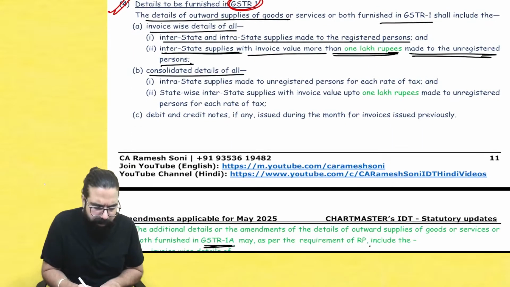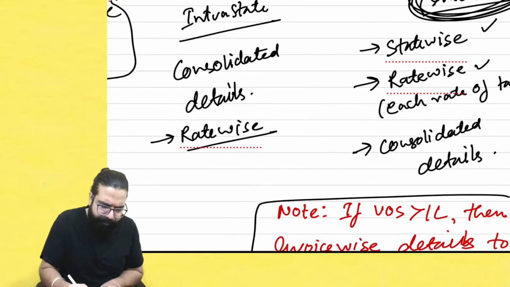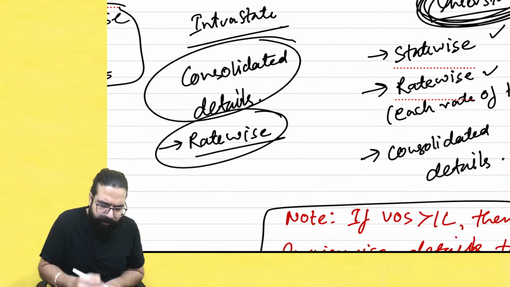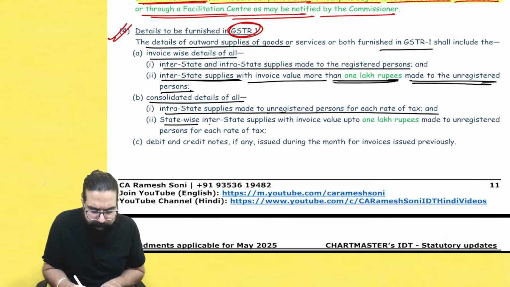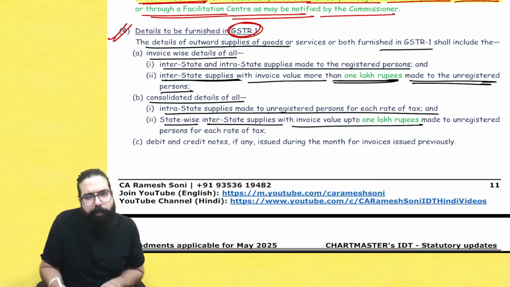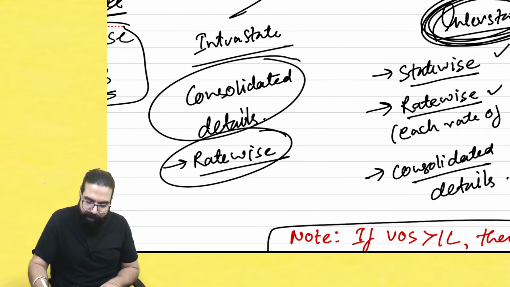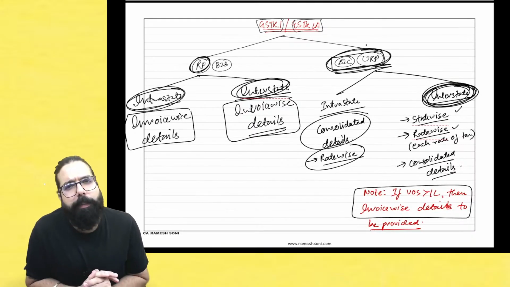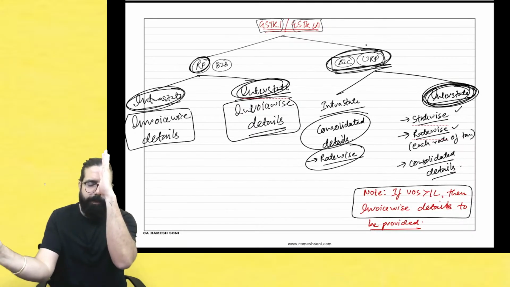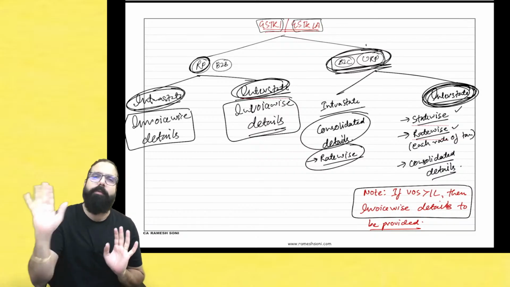Consolidated detail: intrastate supply to an unregistered person for each rate of tax. If it is intrastate, you have to give consolidated details rate-wise, for each rate of tax. State-wise: interstate supply with invoice value up to 1 lakh, where the invoice has not crossed 1 lakh, made to an unregistered person for each rate of tax. So state-wise, rate-wise, consolidated details you have to give. That's all they have told over here. I hope you will be able to remember. Remember, if you have sold to a registered person, intra or inter, invoice-wise, every invoice's detail has to be put in GSTR 1 and 1A.